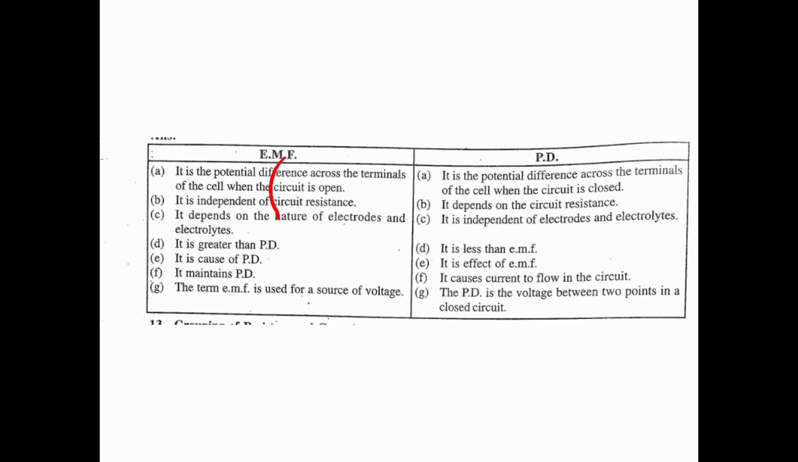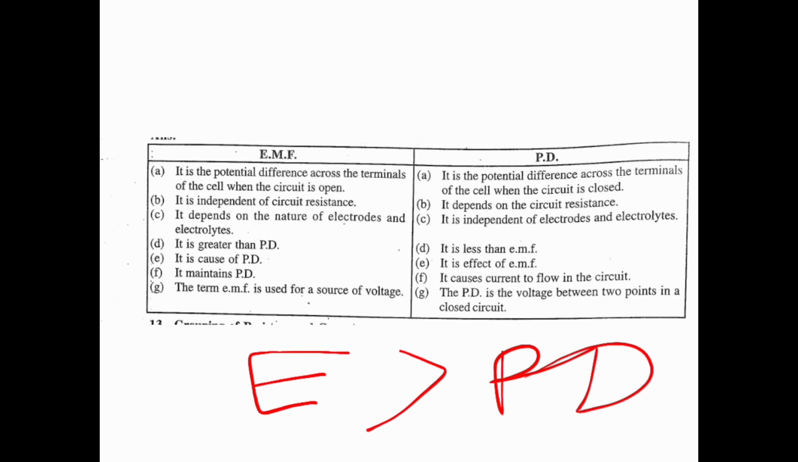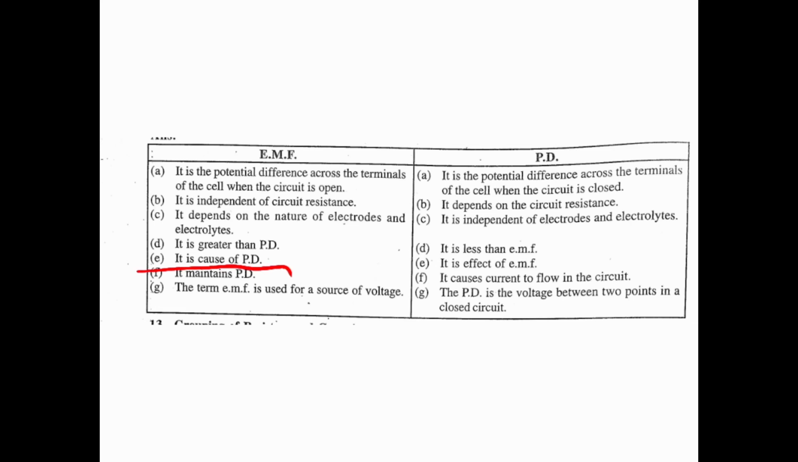It is greater than potential difference. That means EMF is greater than potential difference, whereas it is less than that. It is the cause of potential difference. It is the effect of EMF. This is very important for you. This is very small and you have to remember this. You have to memorize this, that it is the cause of potential difference and it is the effect of EMF.